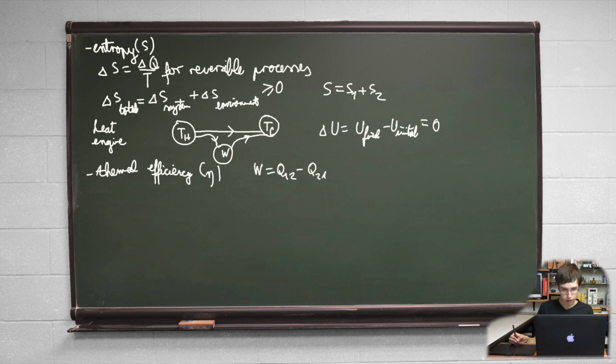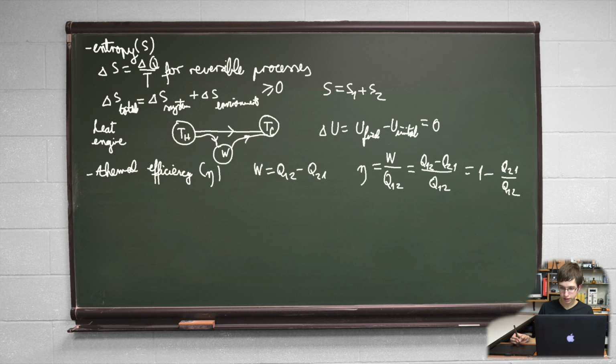So we now have this formula for engine efficiency: eta is the work done by the system over the energy received by that system. This work is, as we've written here, over this Q12, or we can write it in this form. The same thing.